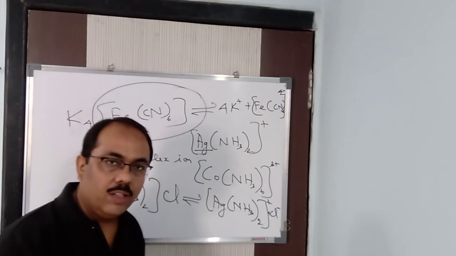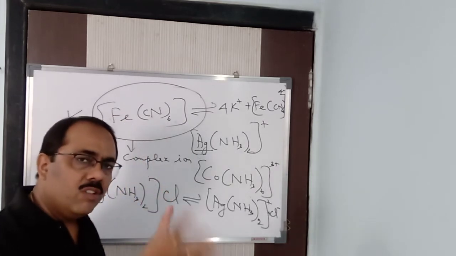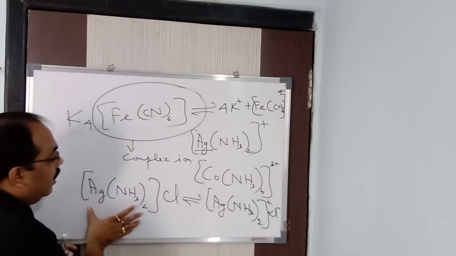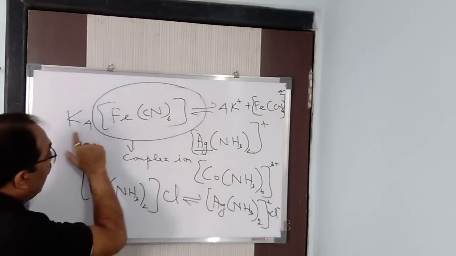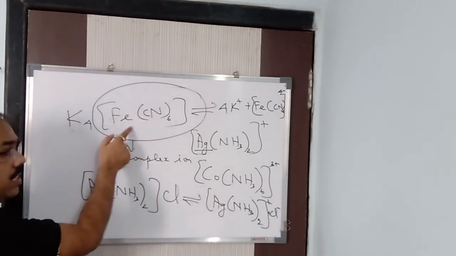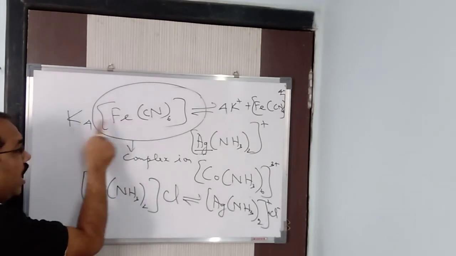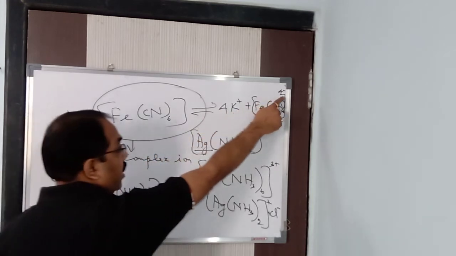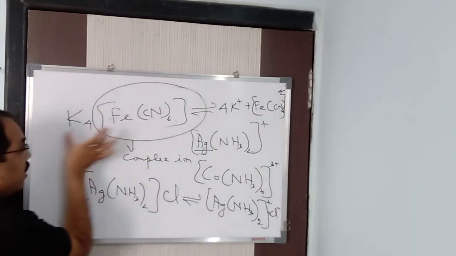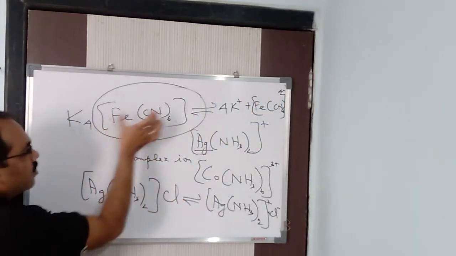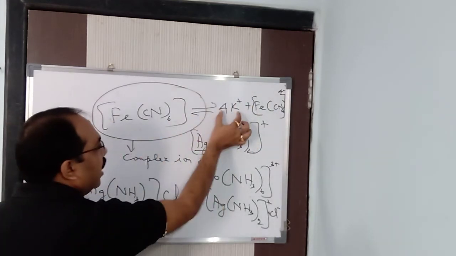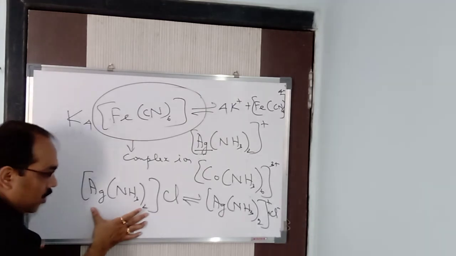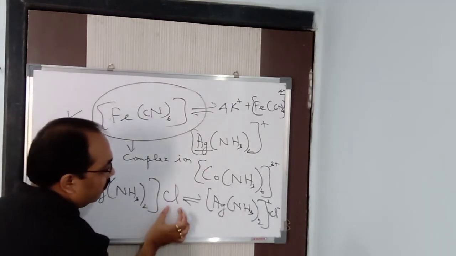So one more thing I will tell you. If the complex ion is before the simple ion, now this is the simple ion, it is cationic. If the complex ion is after the simple ion, listen carefully, it is known as what? Anionic. See that? It is an anionic complex, because when you dissociate, it will dissociate into a negative charge and the simple ion is positive. But here it dissociates into a positive charge and the simple ion is negative.